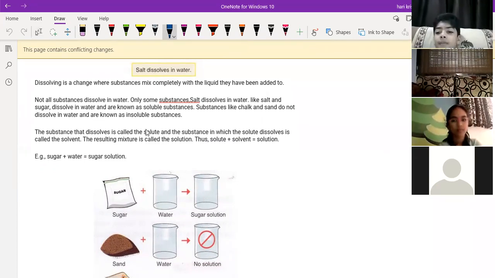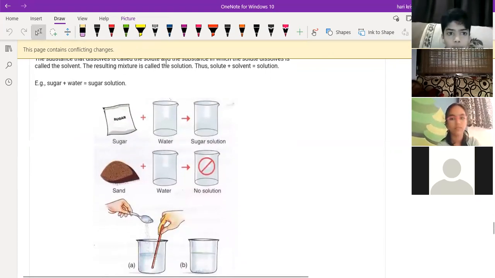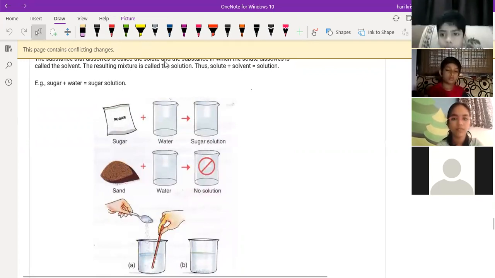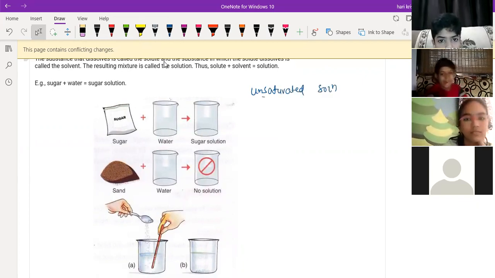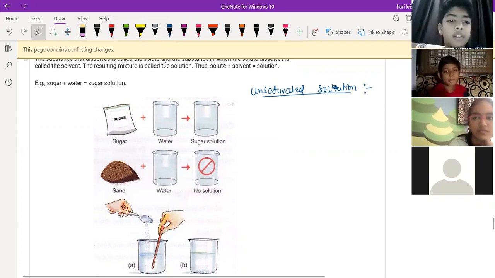Now I will tell you 3 more terms. Listen carefully. One is the unsaturated solution. Unsaturated solutions are where the solute completely dissolves in the solvent.